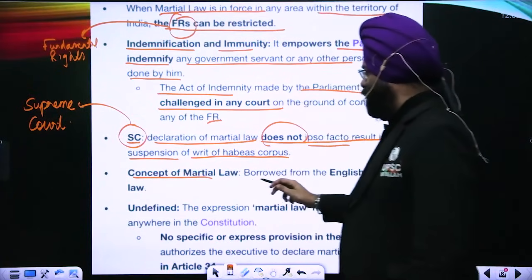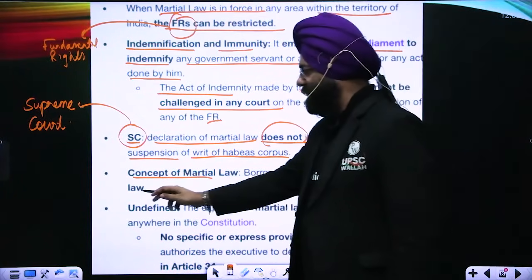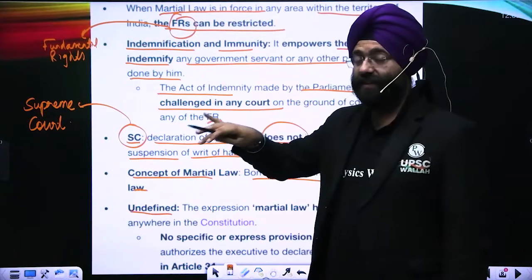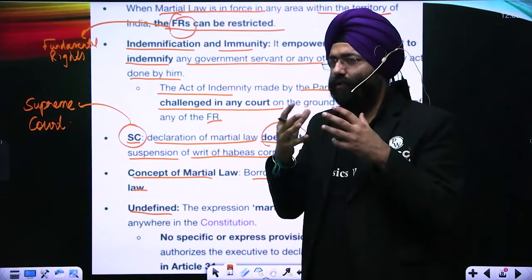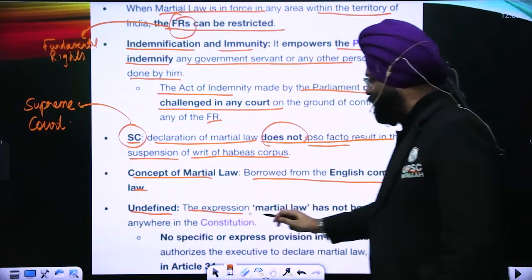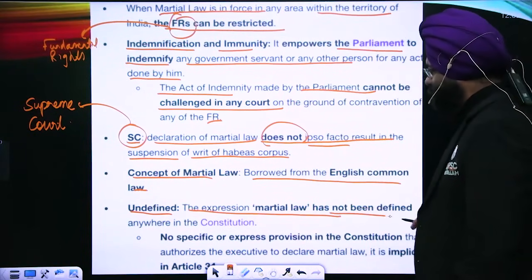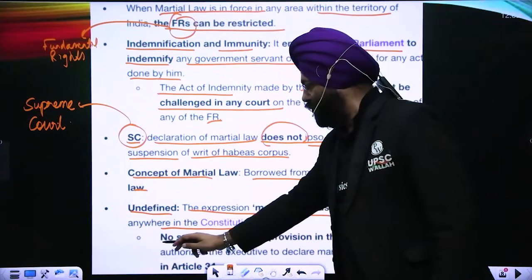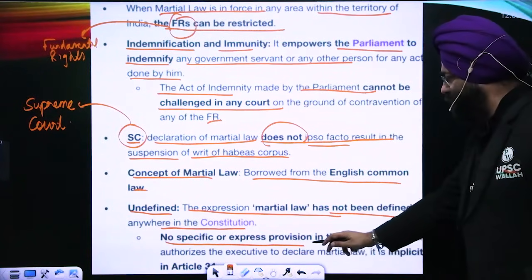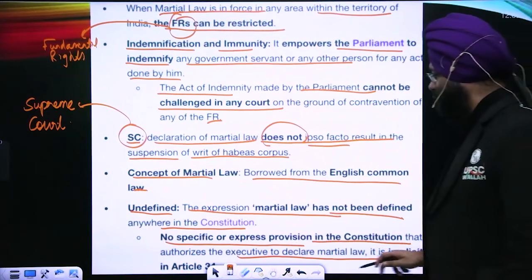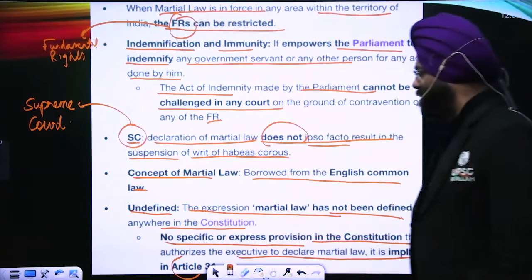The concept of martial law is borrowed from the English common law, as we have seen. In the Indian Constitution, it is undefined. What we studied in the previous slide was an interpretation of what we know from the English common law. The expression martial law has not been defined anywhere in the Indian Constitution. There is no specific express provision in the Constitution that authorizes the executive to declare martial law; it is implicit in Article 34.